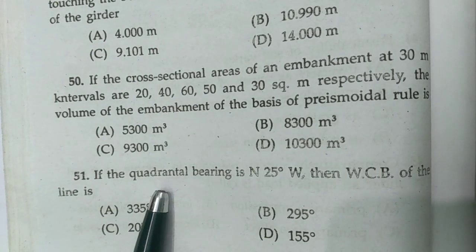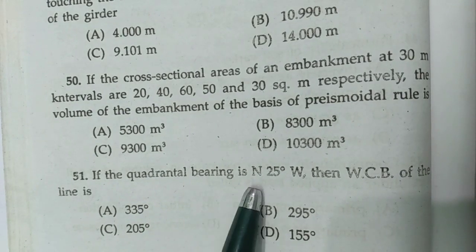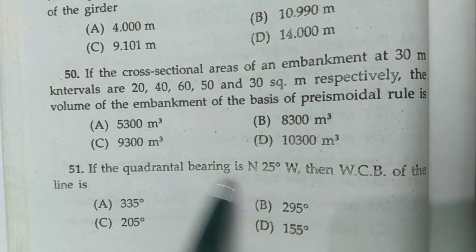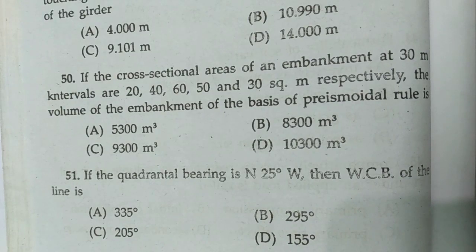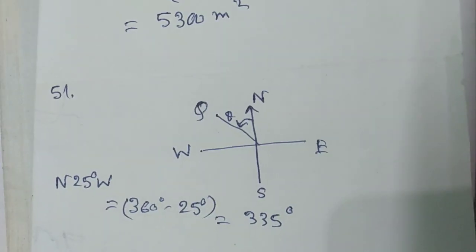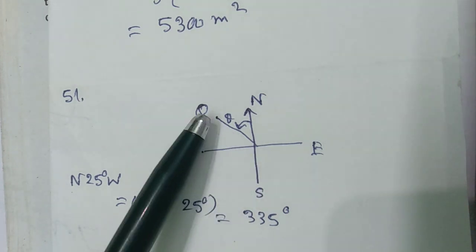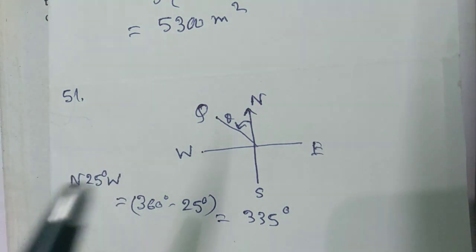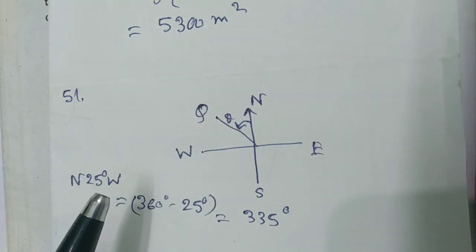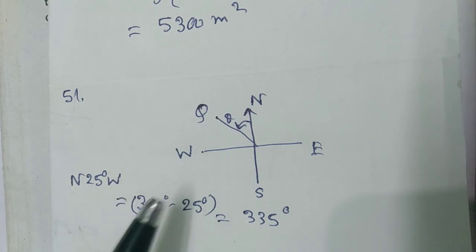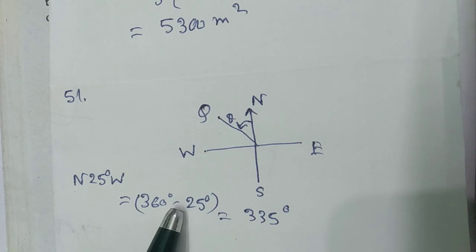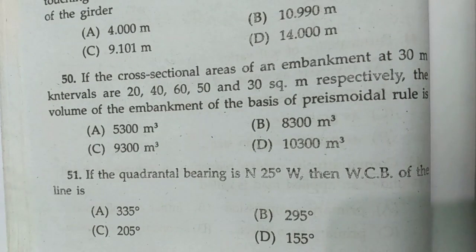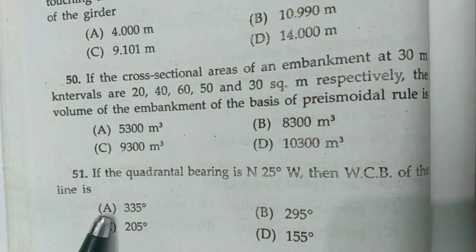Now question number 51. If quadrantal bearing is N 25 degree W, the whole circle bearing of the line will be, and these are the options. Now this also I have solved. This is the line Q, which makes an angle theta, and the bearing of the line is given as N 25 degree W. So the whole circle bearing will be 360 degree minus 25 degree, that means 335 degree. That means option A is correct.